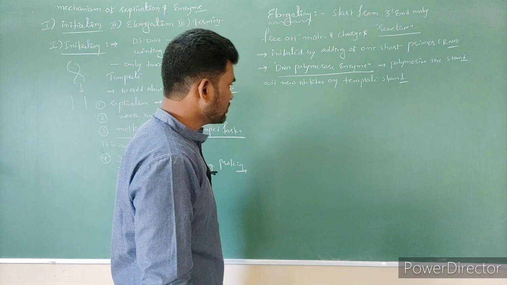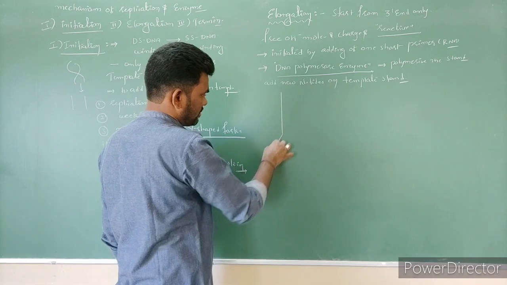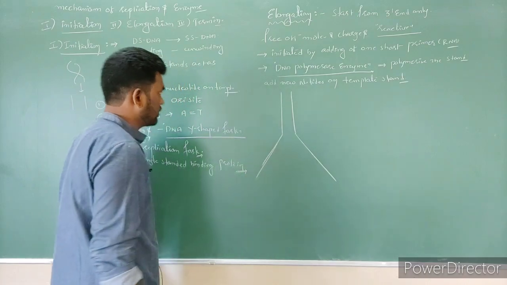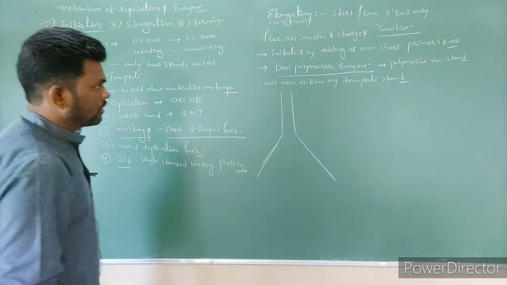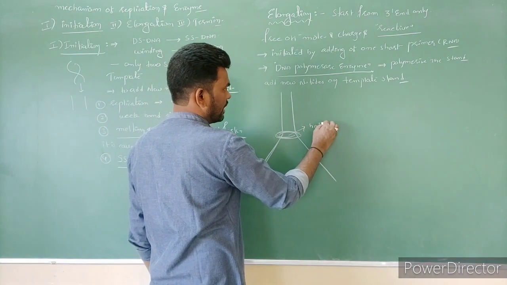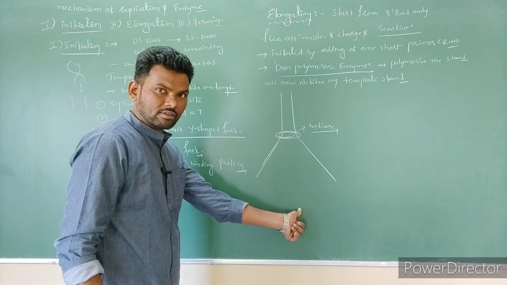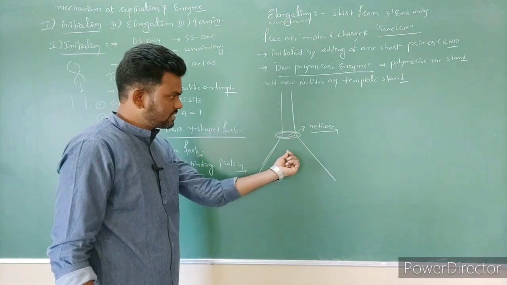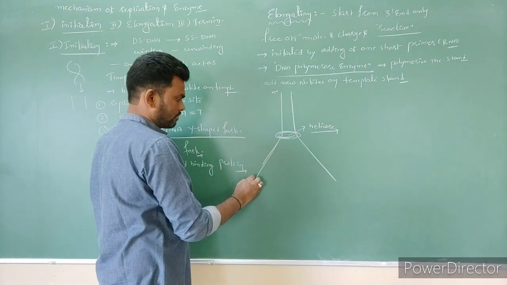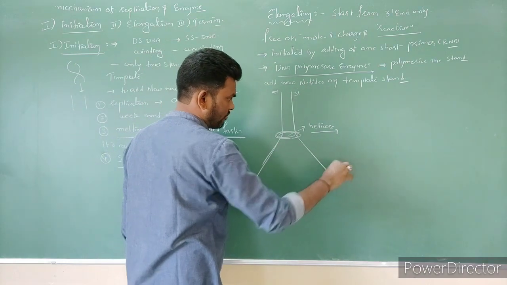Let's see, for example, a Y-shaped fork is formed, the replication fork. For unwinding we use an enzyme, that is the helicase enzyme or unwindase enzyme. Helicase activity starts here, then it moves like this. So that's why this stretching is formed, right? And here this is the 5', this is the 3' direction. Then the other should be 3' and 5'.